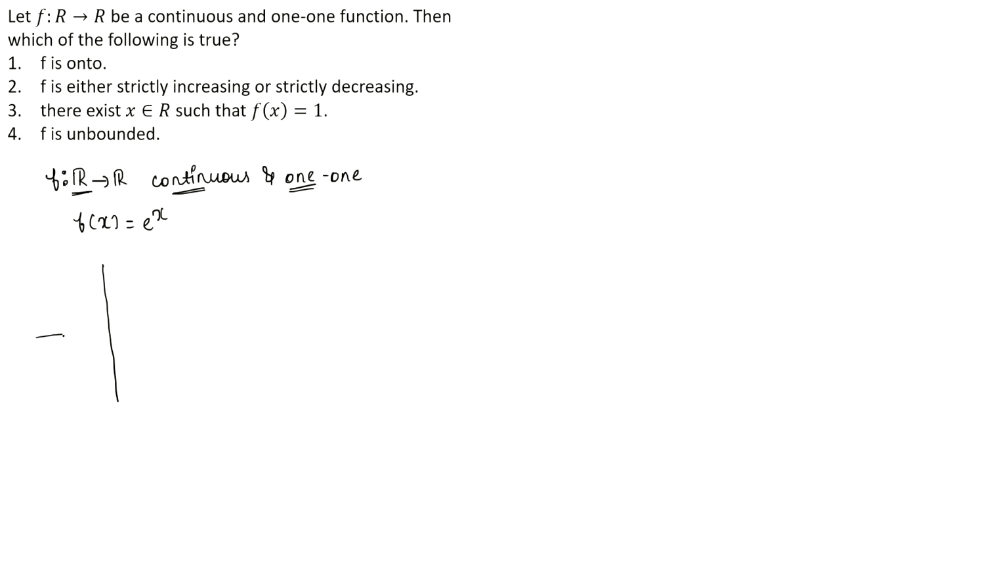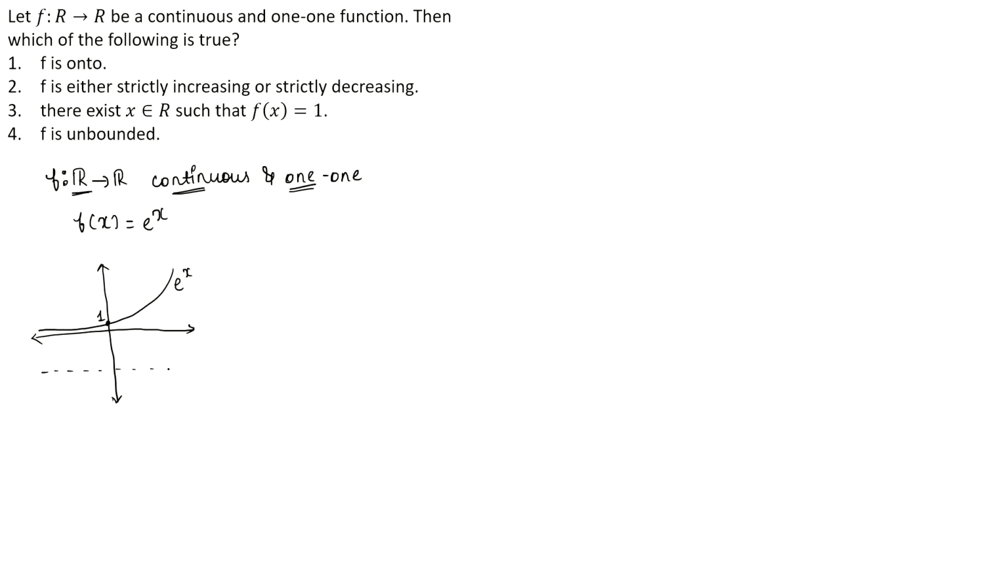The graph of e raised to x is something like this. This is 1. So this is how the graph of e raised to x looks. Now it is 1-1 because any line parallel to the x-axis we draw will either intersect the graph or not intersect it at all. So at most 1 point only is there at which the line can intersect the graph.